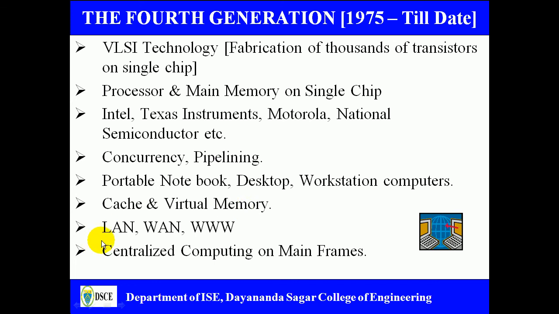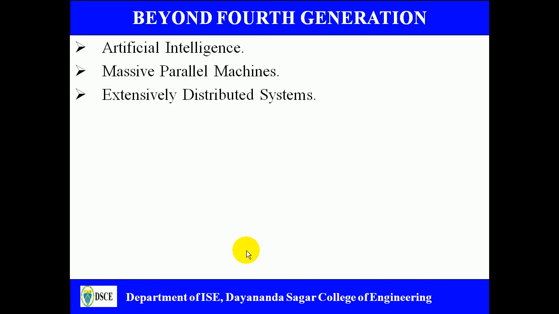The fourth generation computers can be connected to a local area network, where you can group at least 50 to 100 computers and transfer information. And using fourth generation computers, you can create a wide area network. And you can also connect to the internet using the world wide web. And here the centralized computing was on the mainframes. That was the interesting thing in the fourth generation computers.